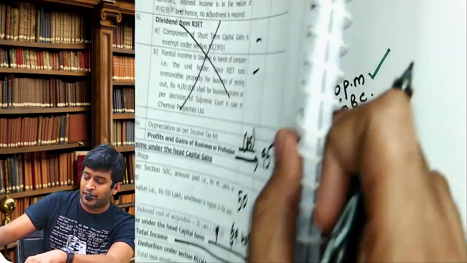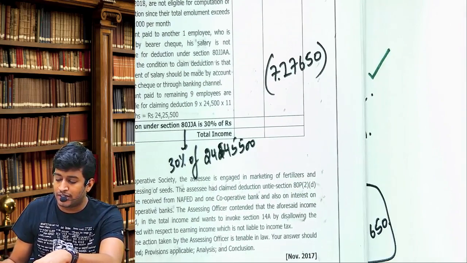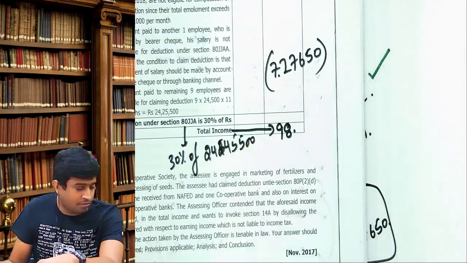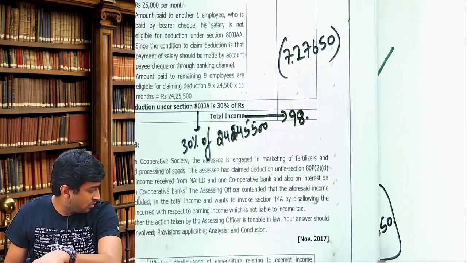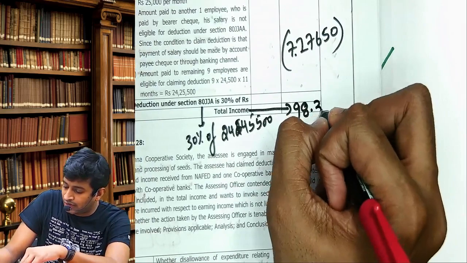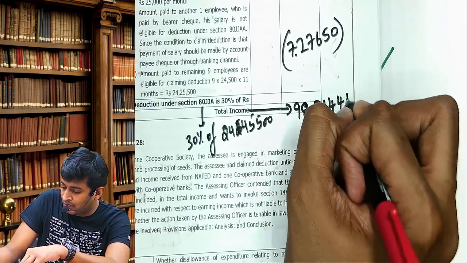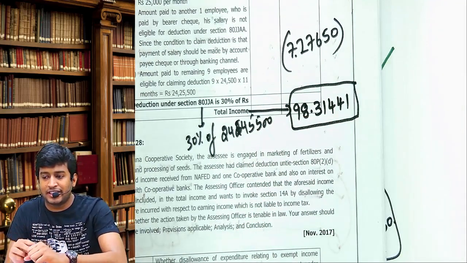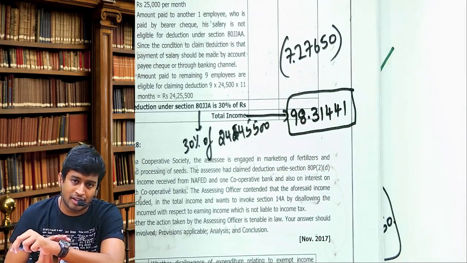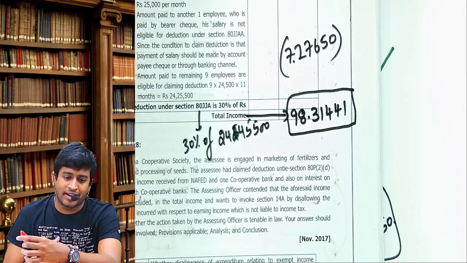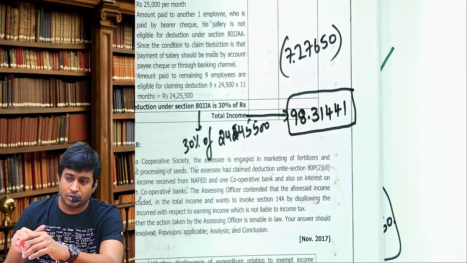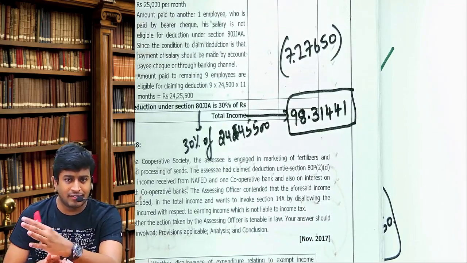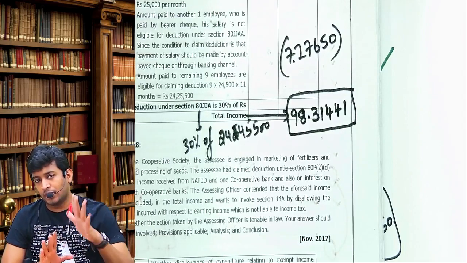Deduct 80JJAA deduction 7,27,650. लिखो. 98,31,441. This is your answer. I repeat, intentionally have deducted business trust ka adjustment. That's very simple, but I know that you don't remember right now and I cannot explain the entire business trust for you to explain that point. Revise business trust concept, then you go through, you will understand. For morning batch it will be covered in module 1 topics.